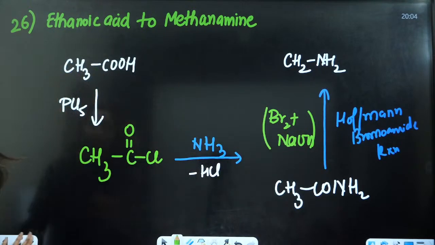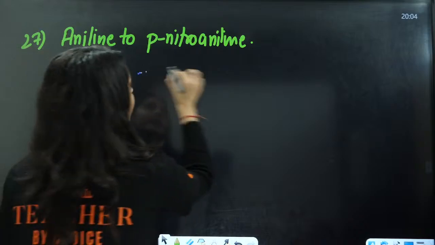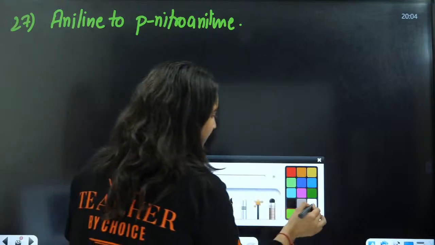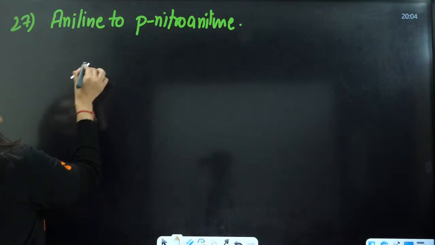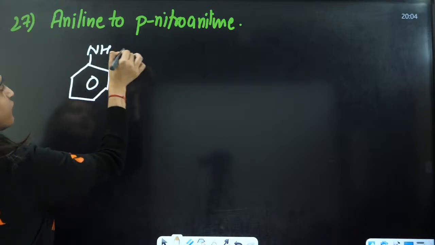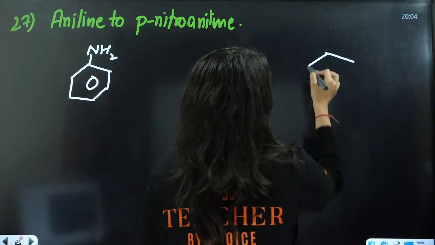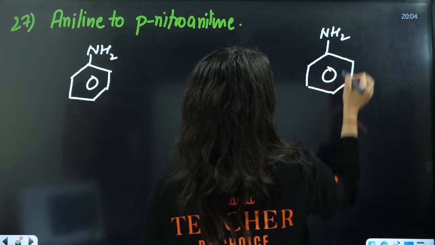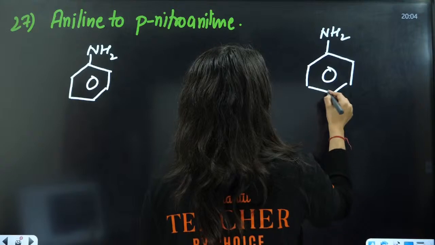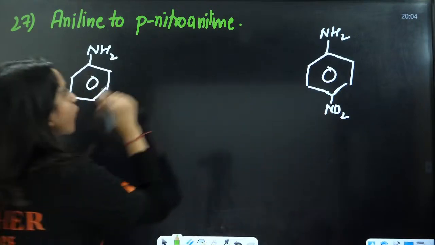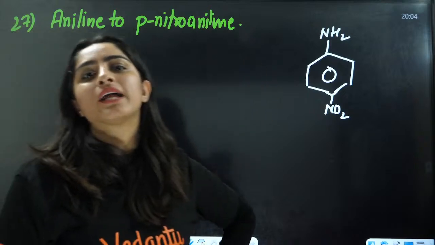Next is aniline to para-nitroaniline. Very important: you can't directly do the nitration here.